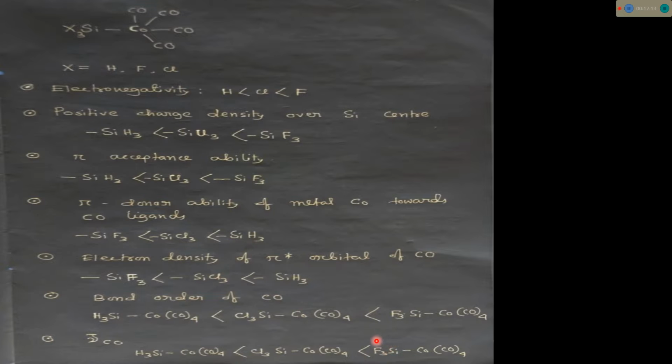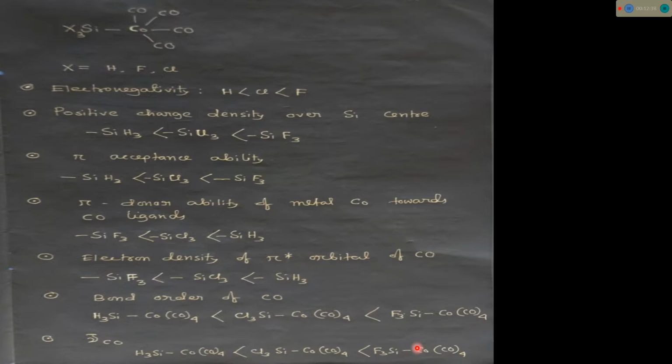SiF3 accepts or attracts more electron density from the cobalt metal center towards itself. The cobalt metal center donates less electron density towards the pi star orbital of the CO ligand. Since there is less electron density in the pi star orbital of the CO ligand, the bond order becomes more and the nu bar frequency also becomes highest for this complex.